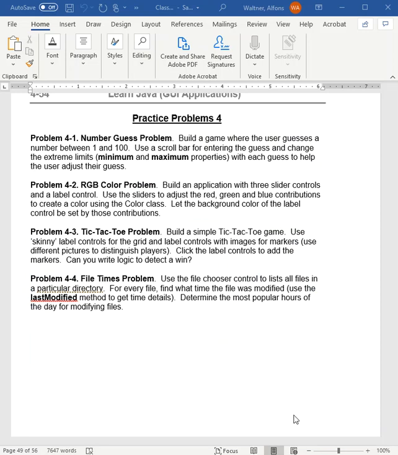Okay, and here are the practice problems at the end of number 4. And there's only 3 of them that you're going to do. You're going to do the number guess problem, you're going to do the RGB color problem, and you're going to do the tic-tac-toe problem. Okay, all right, you don't have to do the file times problem there. So you only do 4.1, 4.2, and 4.3. And that's all we're going to do for the semester. So as soon as you get all those problems done, you're finished for the semester. And if you submit them, you get the appropriate amount of points for them. So do your best to work on them.